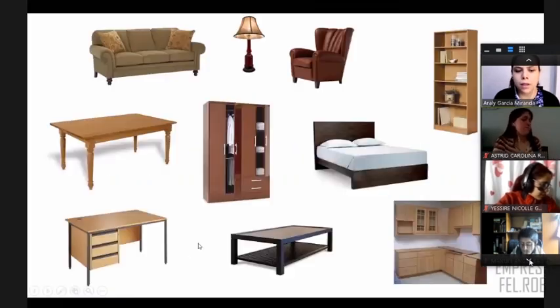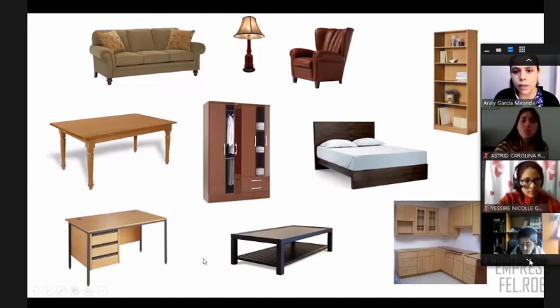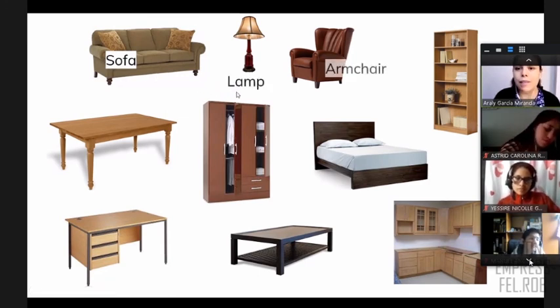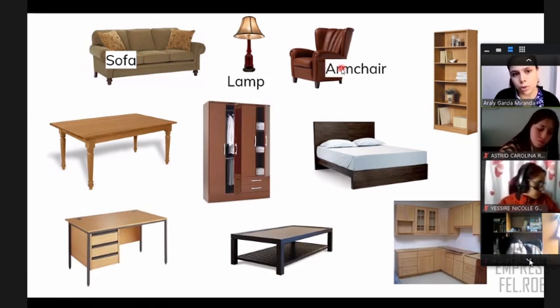Okay, look, I'm going to show you general vocabulary, right, about parts of the house. Today we're going to see the parts of the house and also some objects or things that you have in your house, in specific rooms, right? So let's check the first. This is a sofa, right, as you know. We have a lamp. We have an armchair. Look, there is a difference between sofa and armchair. When you say armchair, is only for one person, right?